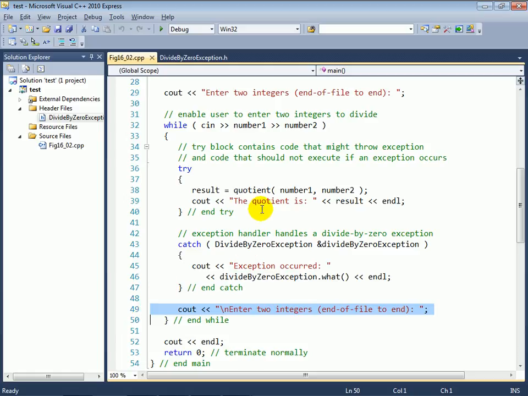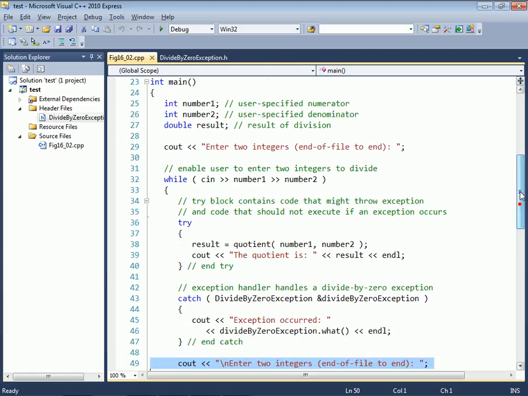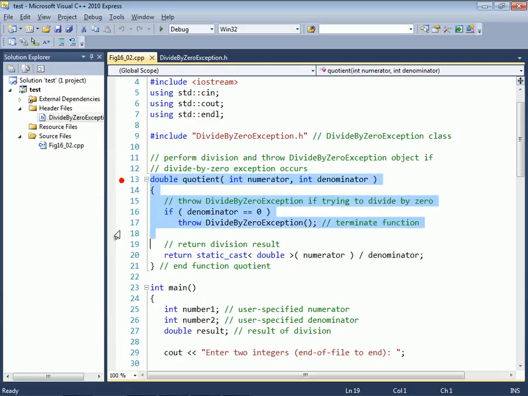Now, let's take a look at our quotient function. And you can see here that the quotient function is defined above main, and it receives two integers, the numerator and the denominator. And in this program, we are explicitly testing to see if the denominator is equal to 0. And if it is, rather than attempting to do the division, we are going to throw a DivideByZeroException, and that's the class that we're about to go look at the definition of in a moment. Now, the primary thing that's important when you're throwing exceptions is to have a data type that's associated with the type of problem that occurred.